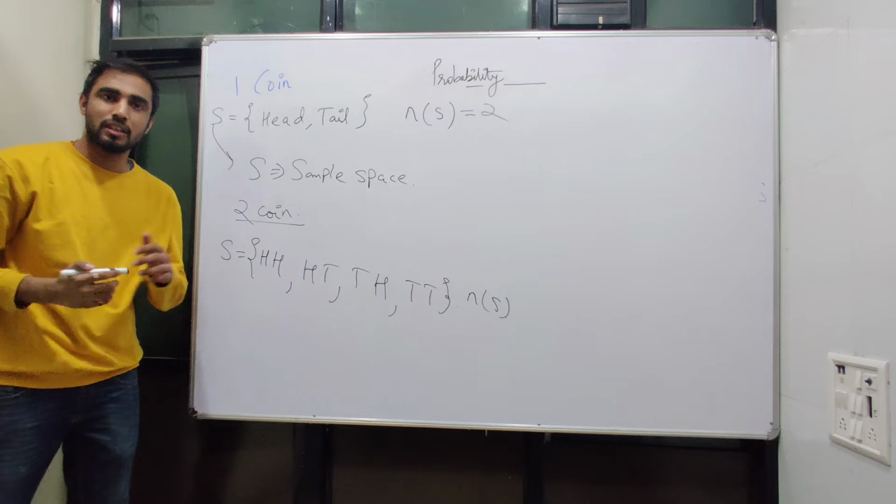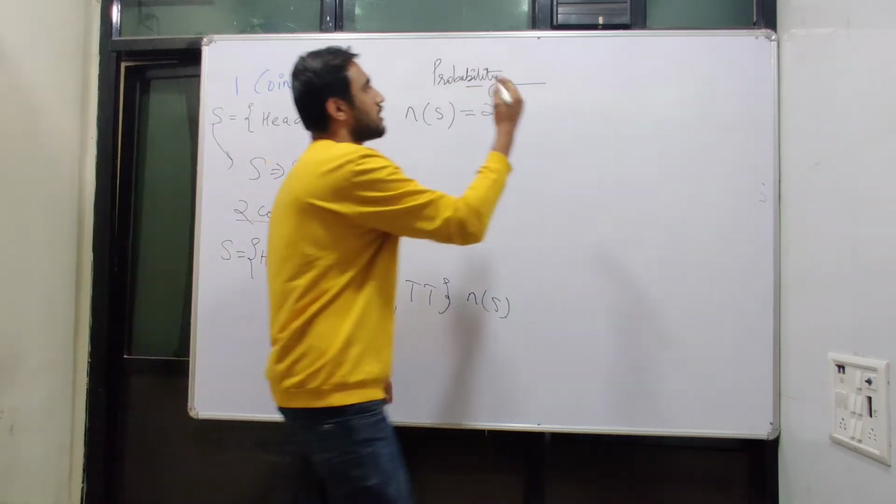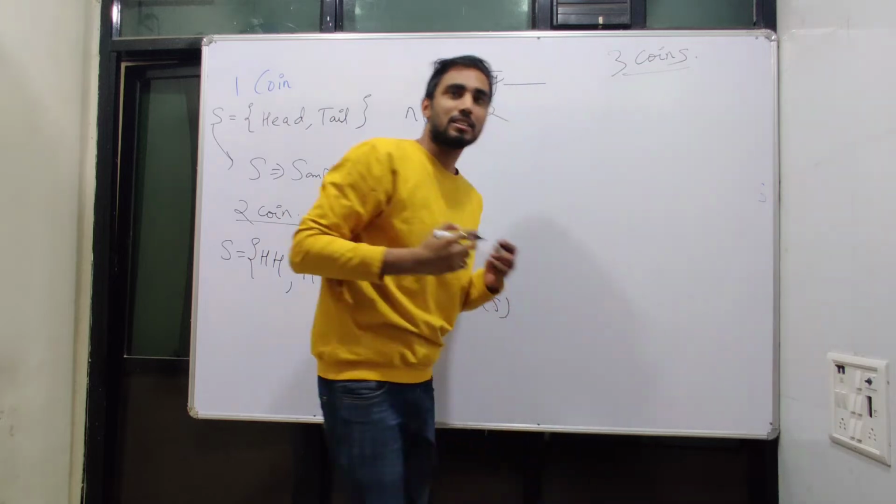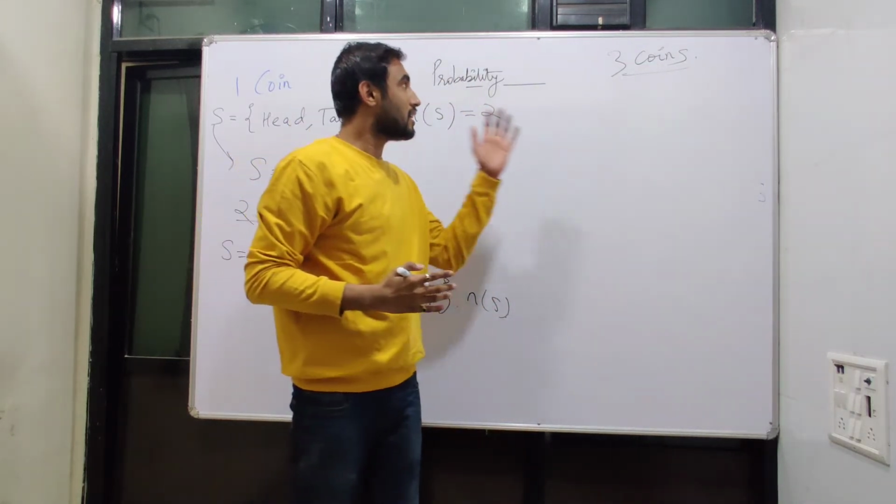Again, if the number of coins is increased further, like 3 coins, now here the sample space will expand even further.